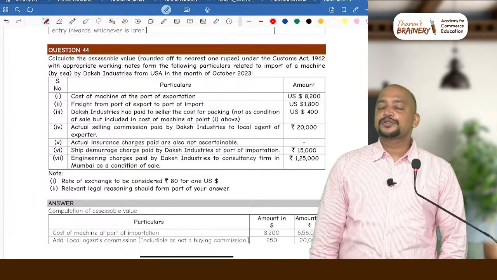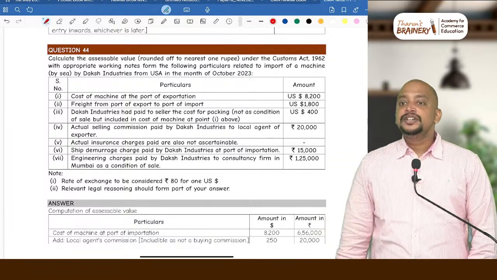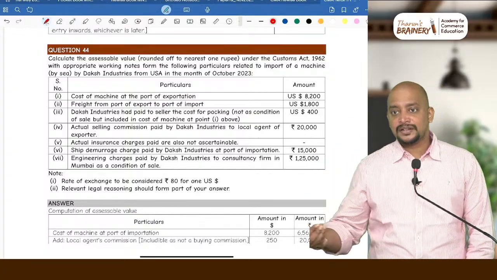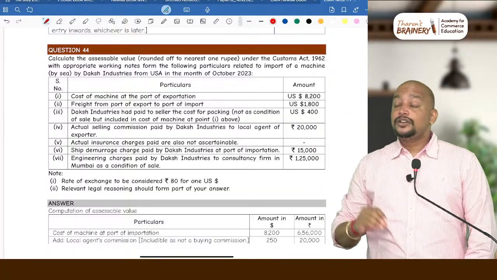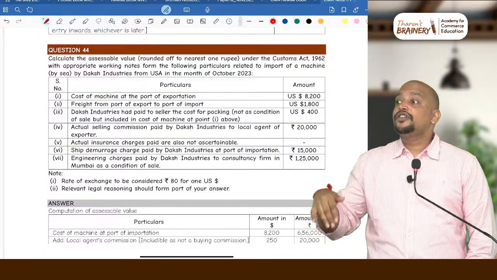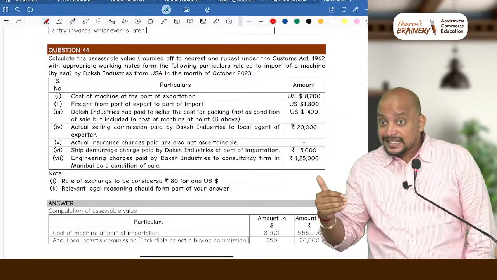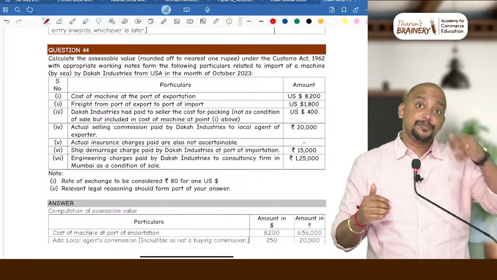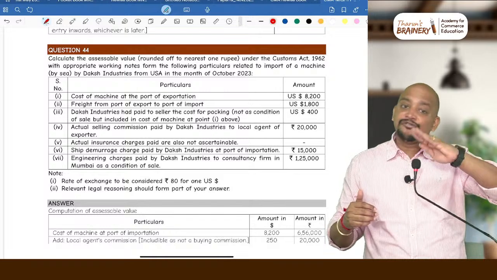There are two types of demurrage charges: ship demurrage charges and demurrage charges. Ship demurrage charges will be paid by the person in charge of the conveyance for anchoring the ship at an outer jetty. Whereas normal demurrage charges will be payable by the importer for not clearing the goods within the permissible time. As demurrage charges are payable after importation, it will not be included in value, but ship demurrage charges will be included in the value because it will be paid before importation.